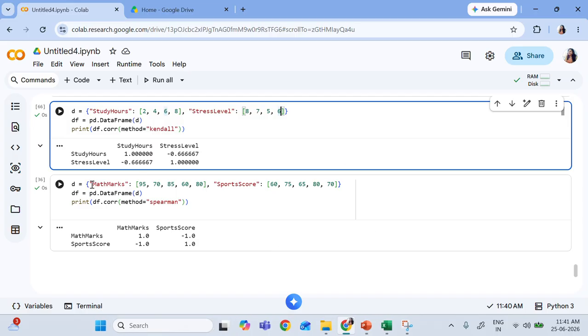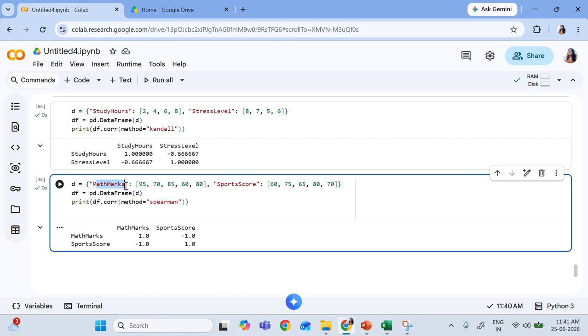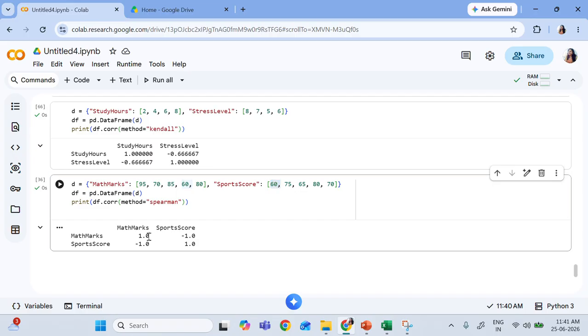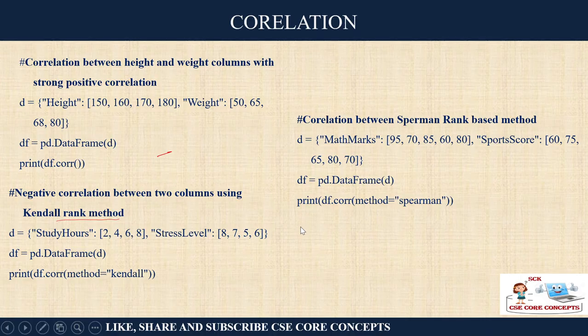So statisticians can know. So marks in mathematics and sports score. How are they related? Let's see. So 95% student is scoring in mathematics, but his sports score is 60. Maybe he is not able to concentrate. So you can say a positive correlation is there. Okay, so you can see how the correlation analysis works. So this is like a matrix where it will show you the correlation between each one of them, right?